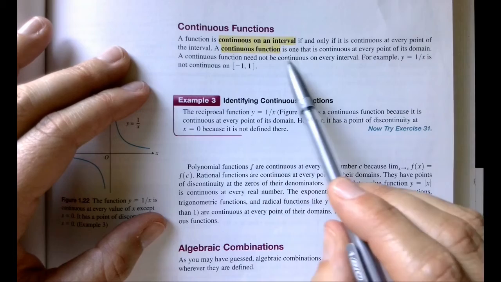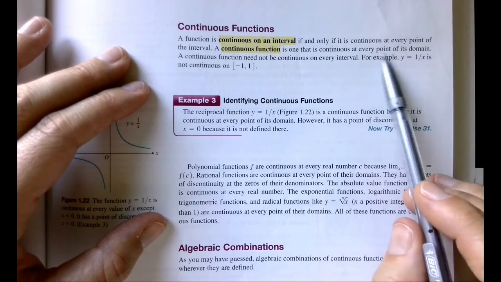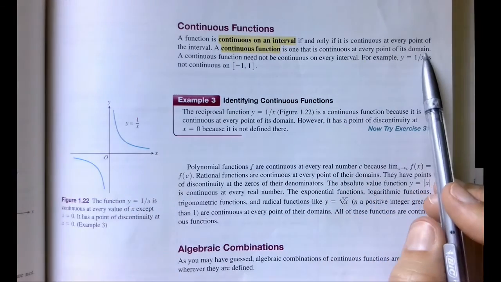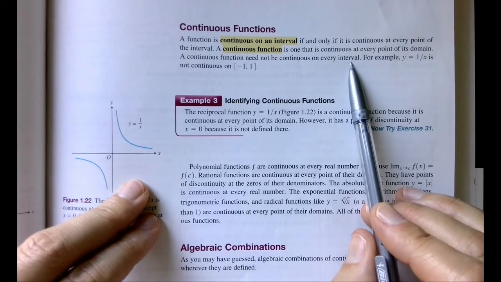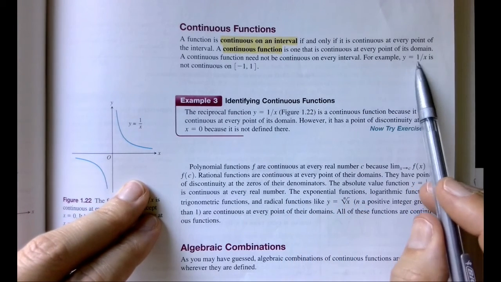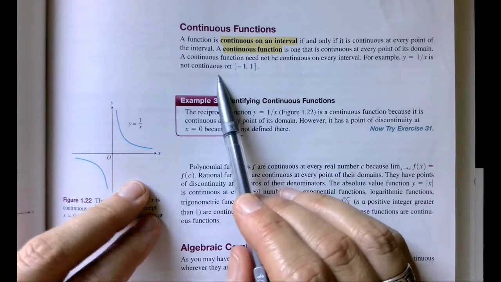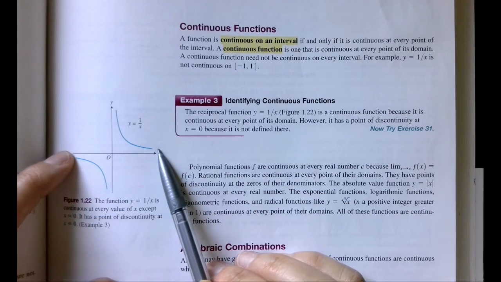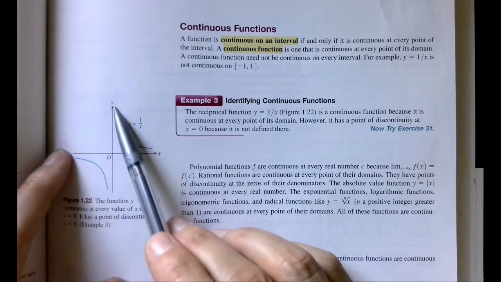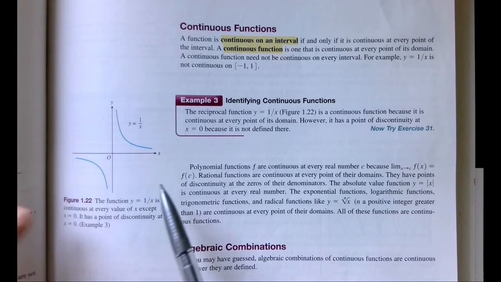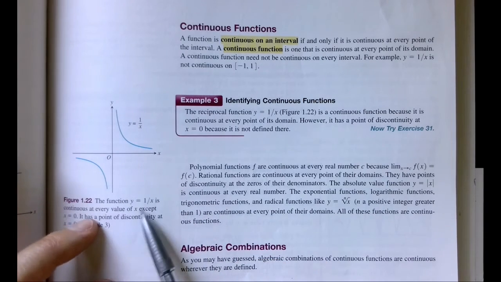But a continuous function is one that is continuous at every point of its domain. So a continuous function need not be continuous on every single interval. For example, y equals 1 over x is not continuous on the interval from -1 to 1. However, we could say it is continuous over its domain. Remember, its domain is all real numbers except for 0.